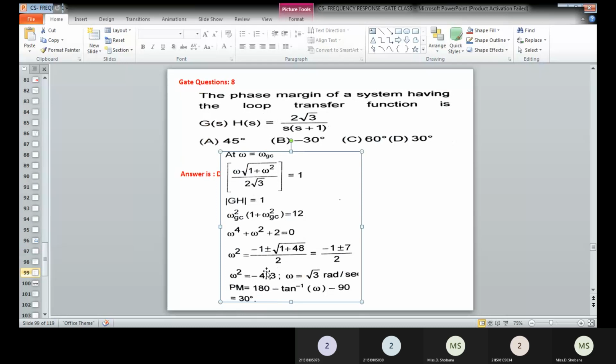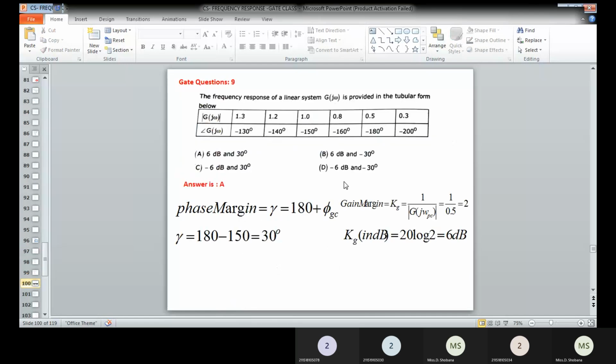So that is nothing but 180 plus phi GC. Phase angle of this is nothing but minus 90 minus tan inverse of omega. If you substitute root 3 instead of omega, you will get phase margin equal to 30 degrees. So 30 degrees is available in option D. That will be the correct answer.